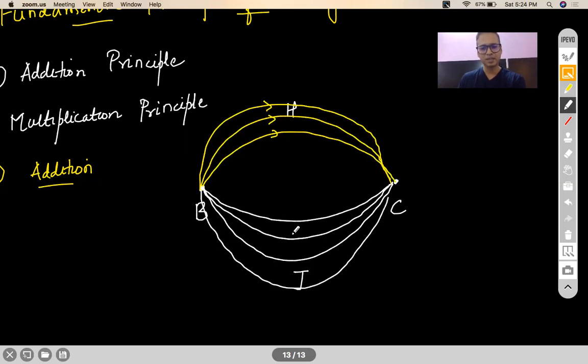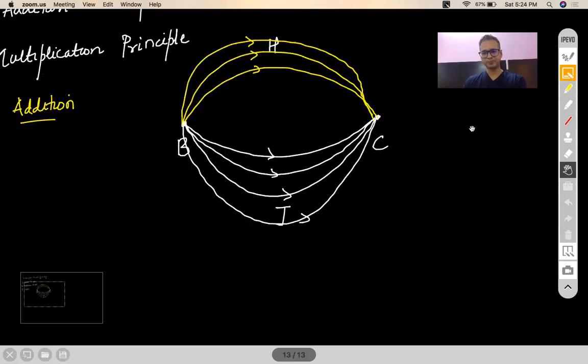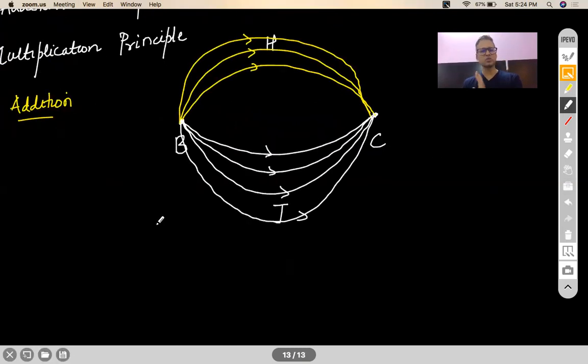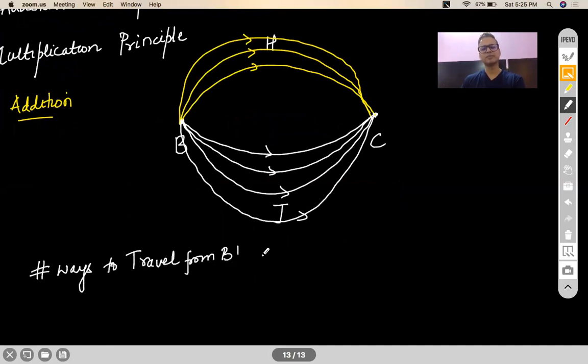My question to you is very simple. In how many ways can you go from Bengaluru to Chennai? These are the only two paths available. How many ways to travel from B to C? What will your answer be? 7 ways. Essentially, what did you do? You added 3 and 4.